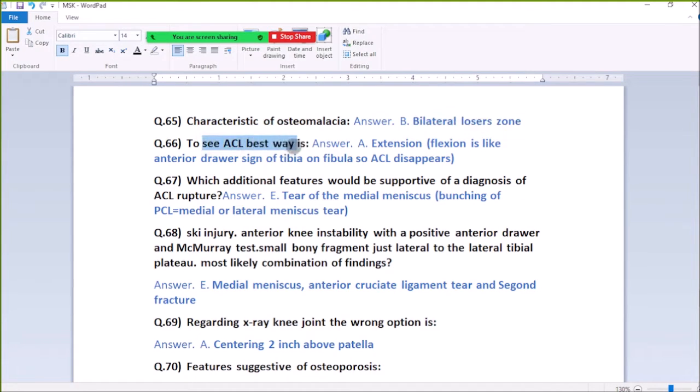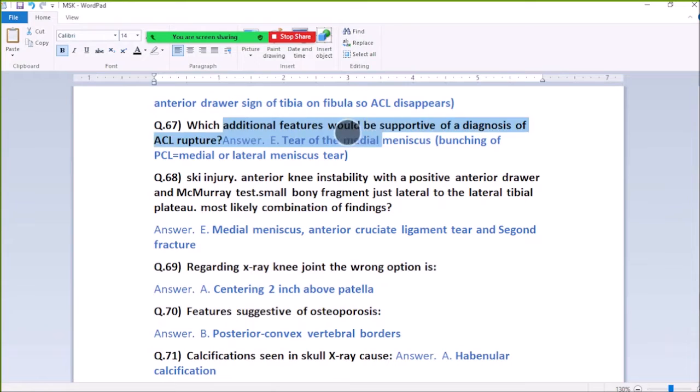66. To see the ACL, the best way is extension. Flexion is like an anterior drawer sign of the tibia, and the ACL disappears. The best way to see the ACL is extension.